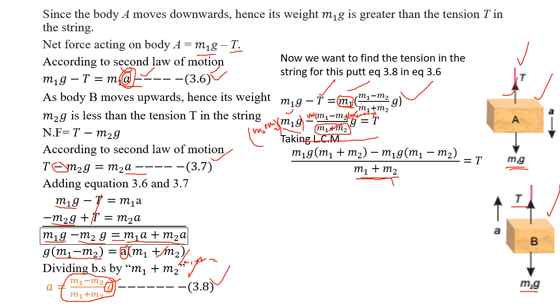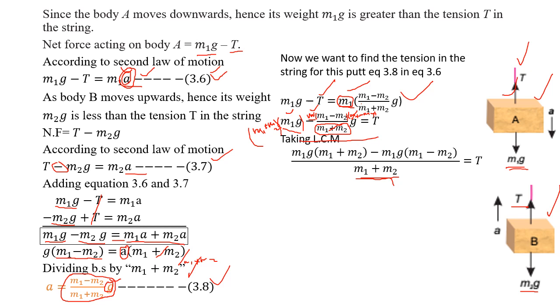This is the way to take the LCM, or to add or subtract two terms with fractions, right? So this LCM m1 plus m2 and m1 plus m2 is cancelled, and sorry, over here there is m1, but I left it over here, so I write it with the pointer. So this is m1, right?